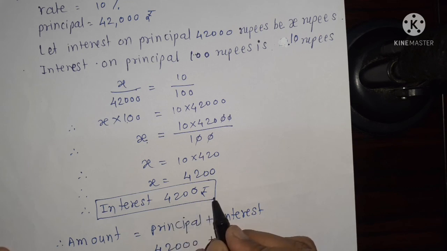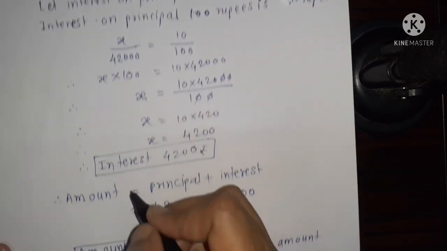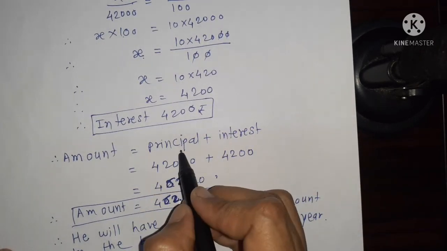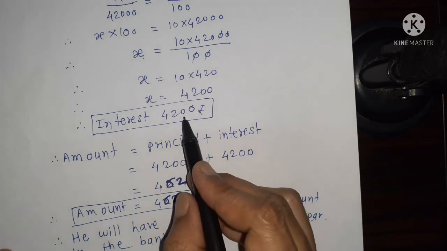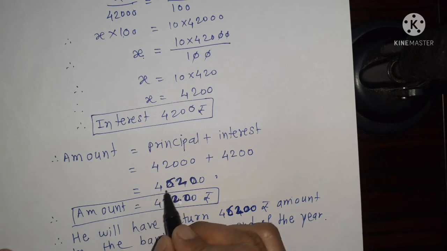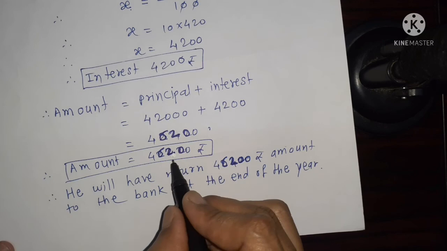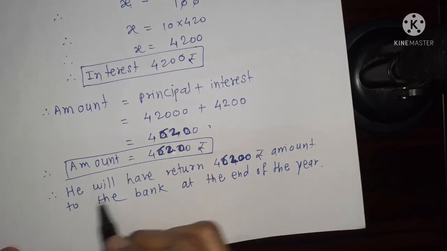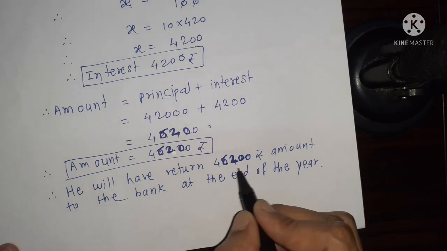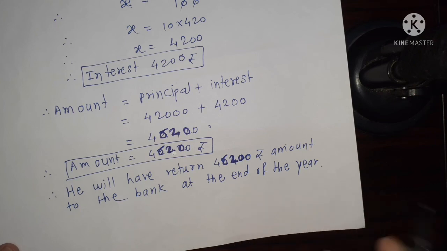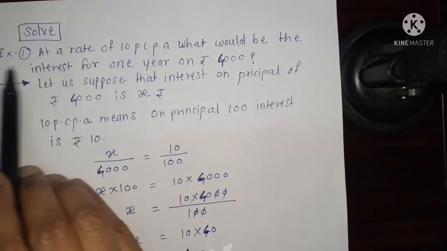Interest is equal to 4,200 rupees. Now we can find the amount. Amount means principal plus interest. Principal is 42,000 and interest is 4,200. The answer becomes 46,200. Therefore, amount is equal to 46,200 rupees. Our word answer is he will have to return 46,200 rupees to the bank at the end of the year.